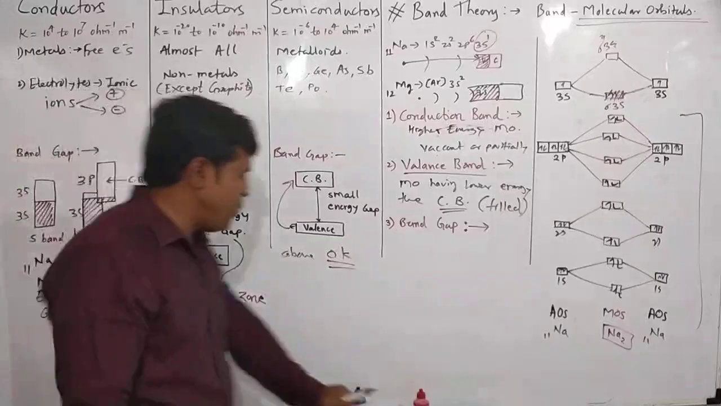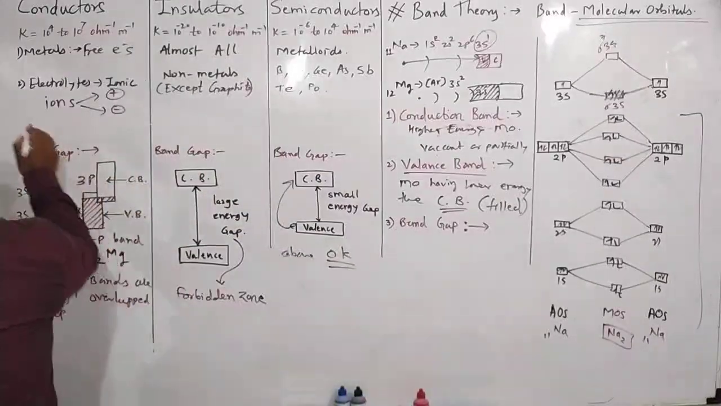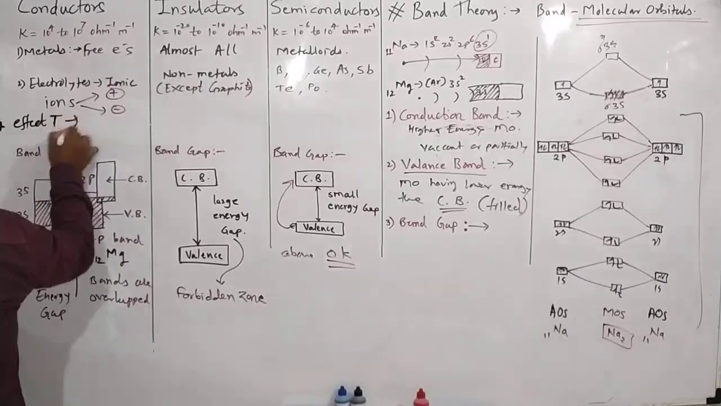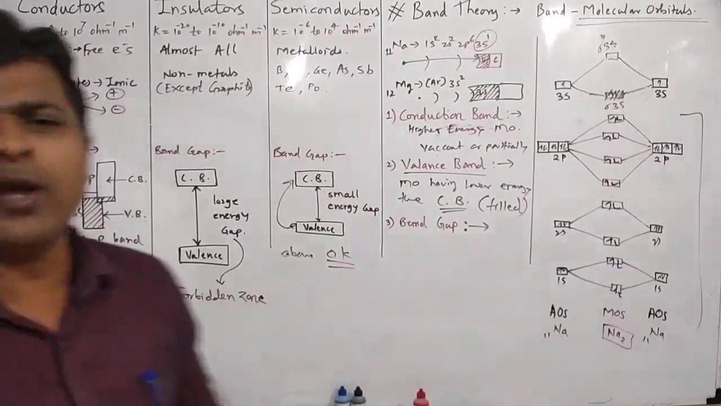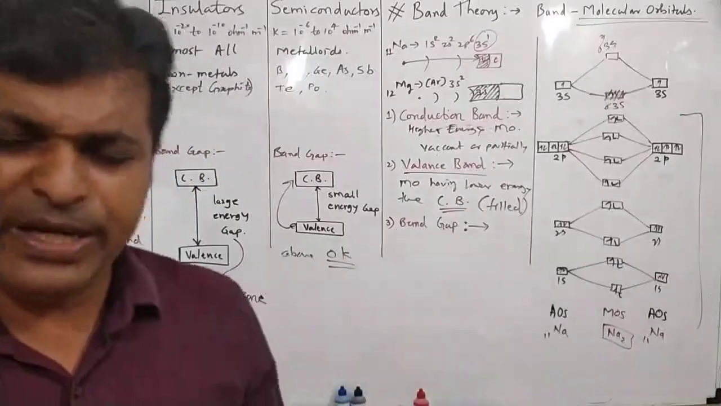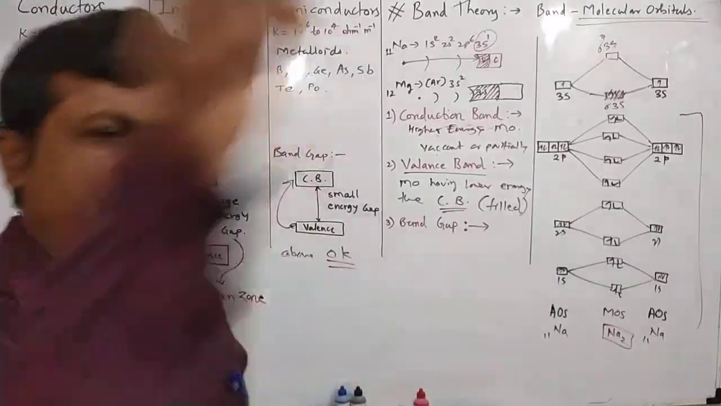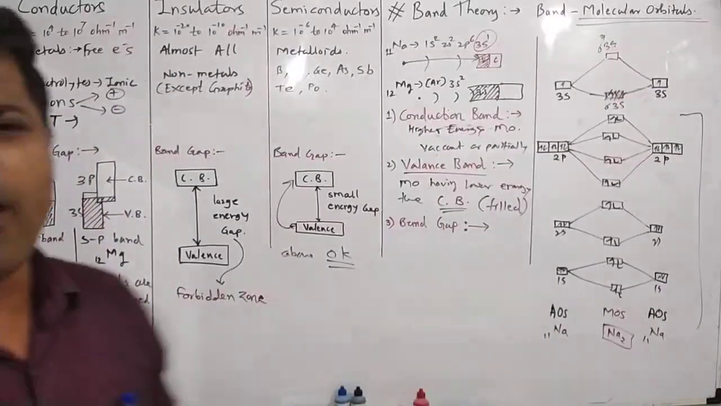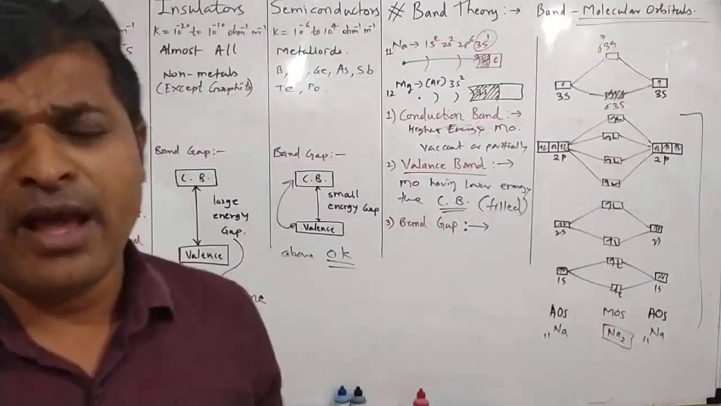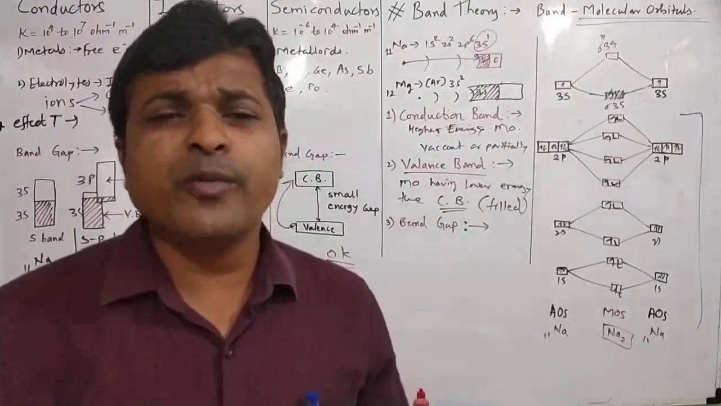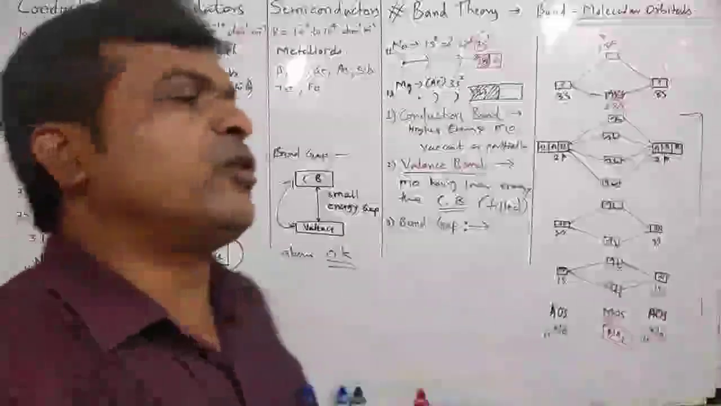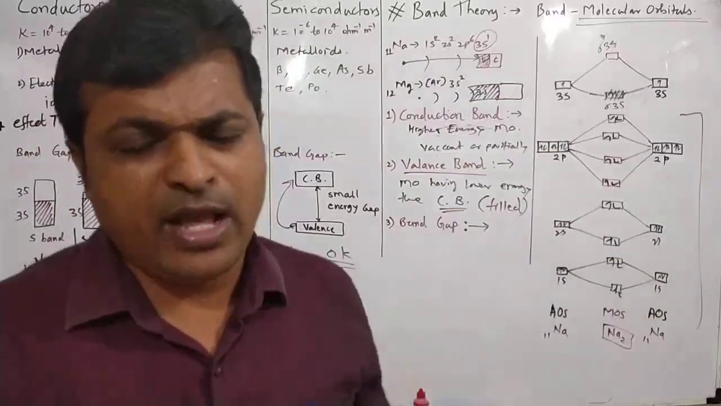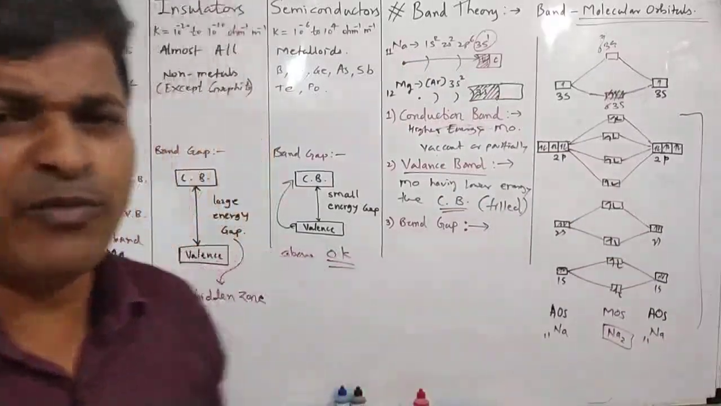Now, what is the effect of temperature on the conductivity of conductors, insulators and semiconductors? We are going to see that. As you know the first law of thermodynamics: energy can neither be created nor destroyed, but one form of energy is converted into another form. If you increase the temperature of the surroundings, the system will absorb heat energy from the surroundings.